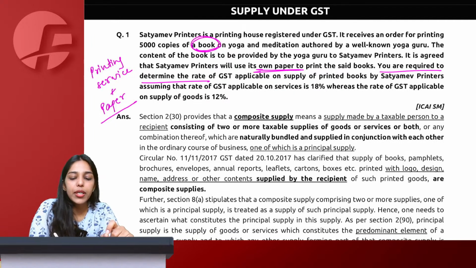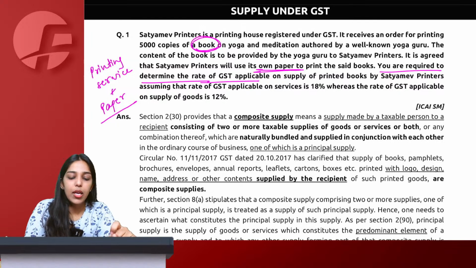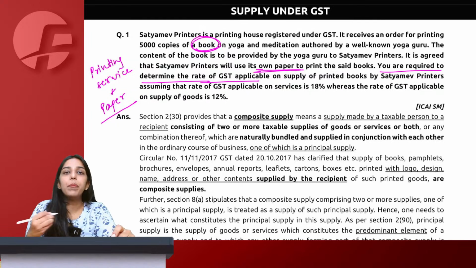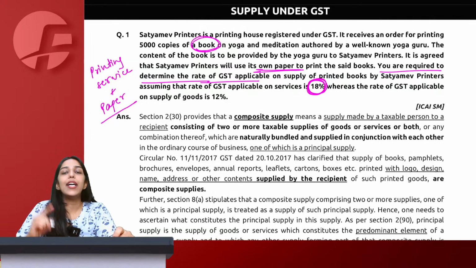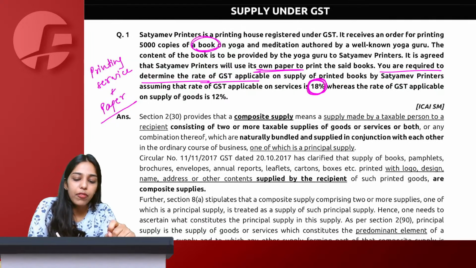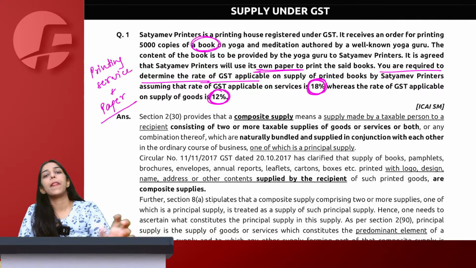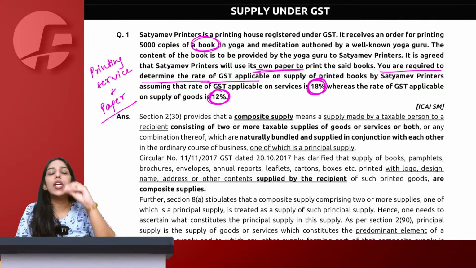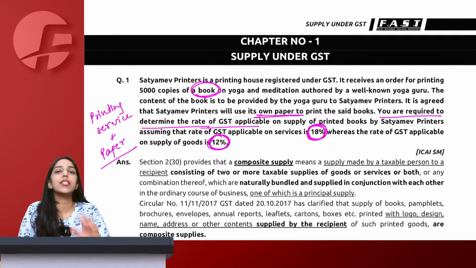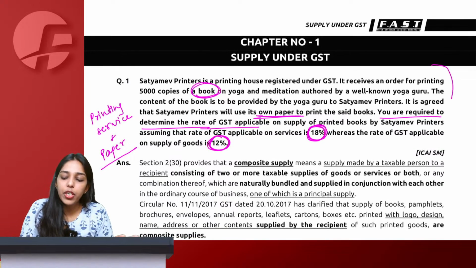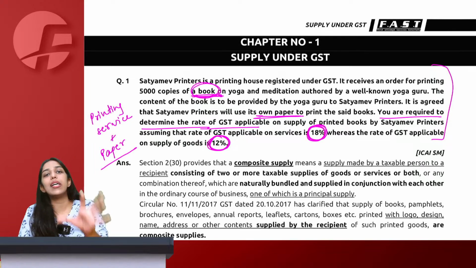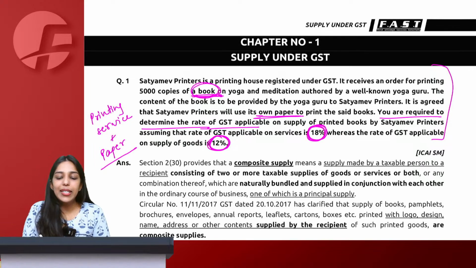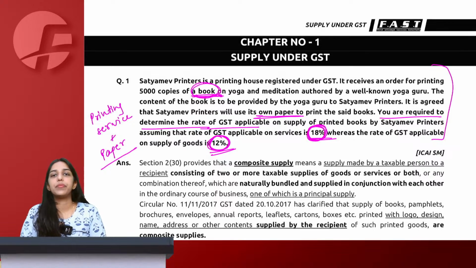You are required to determine the rate of GST applicable. So they are saying that normally on printing services, 18% GST is applicable, and on goods, on paper, 12% GST is applicable. Chalo. Without referring to the answer, without any provision, first of all, tell me the answer in 5 seconds. What will be the rate of tax applicable on printing of a book where the yoga content is provided by the guru? 18 is service, 12 is goods.